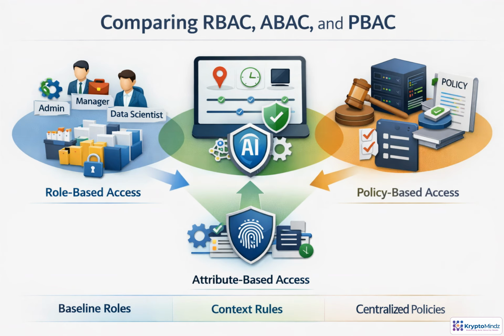These models work best as layers, not competitors. RBAC gives a clean starting point. Admins, managers, data scientists, each with baseline permissions. ABAC refines those permissions with context, such as data sensitivity, device trust, location, or time. PBAC centralizes the rules so decisions are consistent, auditable, and reusable. In mature AI systems, roles open the door, attributes check the situation, and policies make the final call.